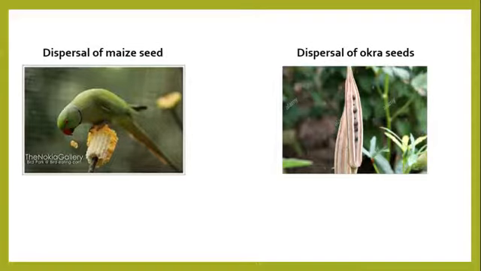So, my dear learners, we've looked at the last two stages of the life cycle of okra and maize plants, which are fruit and seed formation and maturation, and dispersals of seeds. All right. Can you mention all the stages you have looked at in summary?